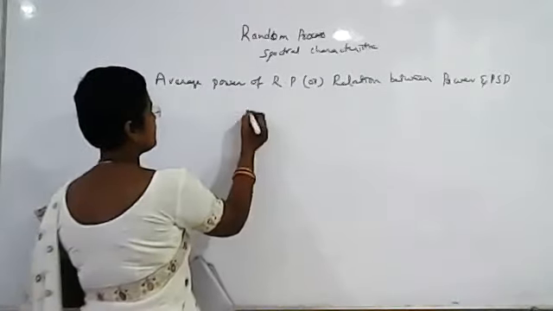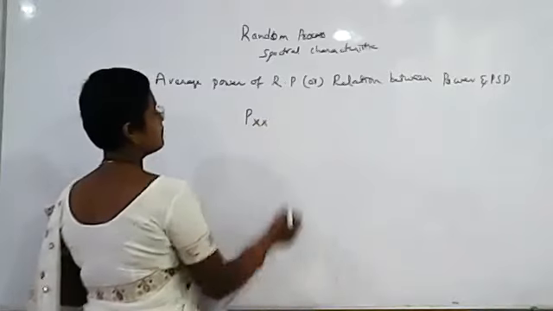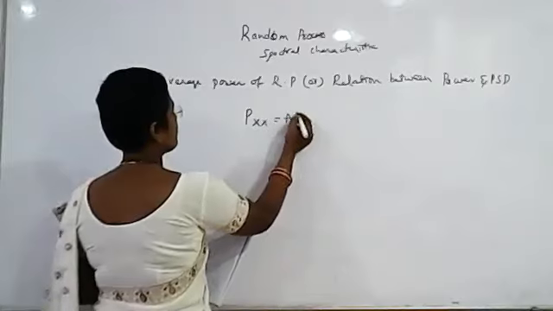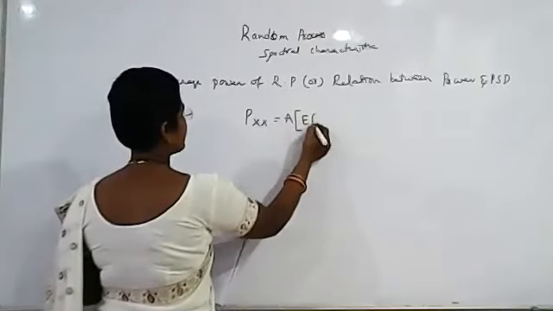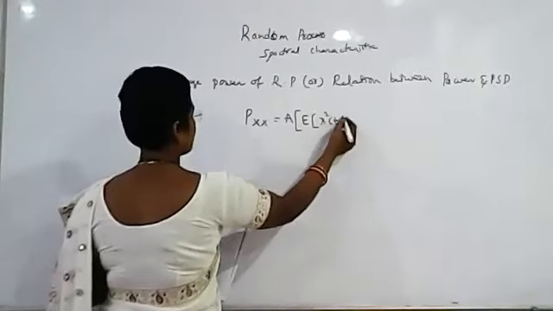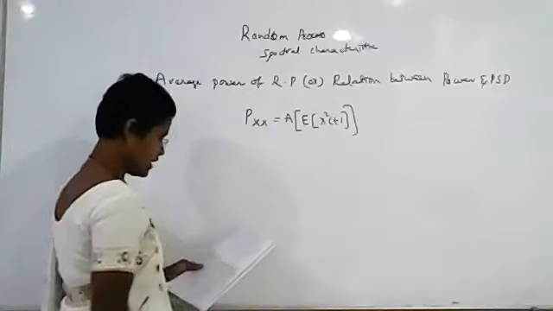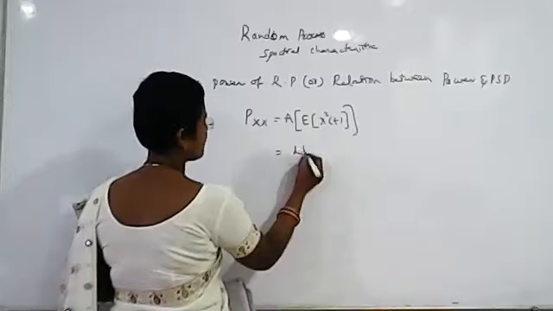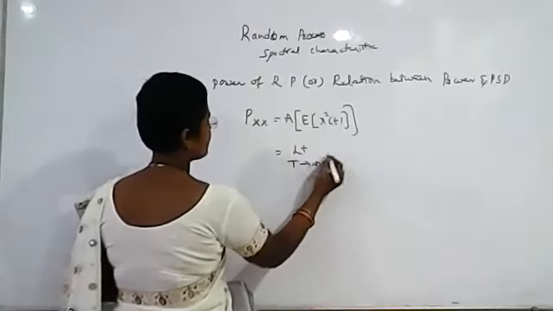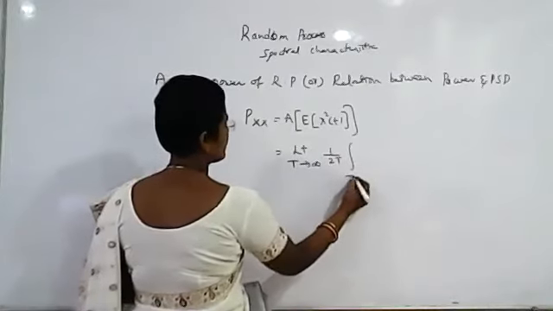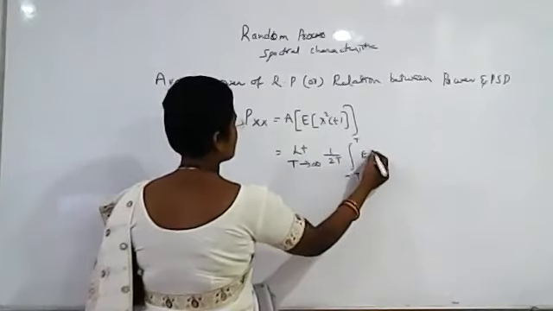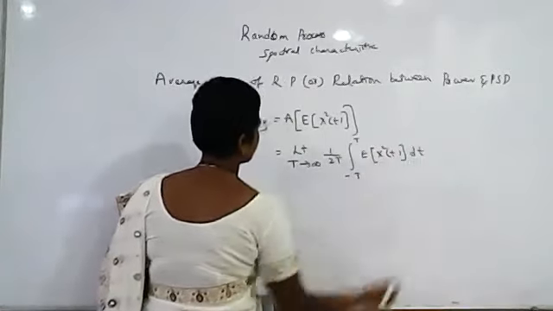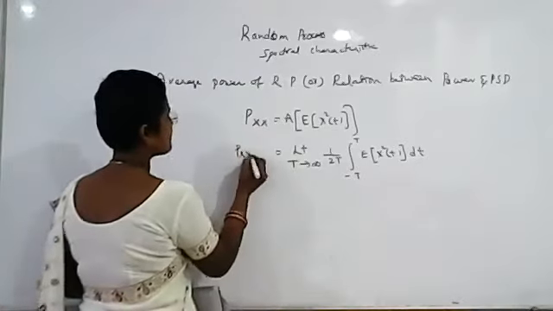The average power we denote as Pxx. It is nothing but the time average of the expected value of x square of t. This is the formula to find out average power. Now what is this formula? It is time average. What is the time average formula? Limit t tends to infinity, 1 by 2t, integral minus t to plus t. What is the function here? Write the function, dt. This is the formula to find out average power.